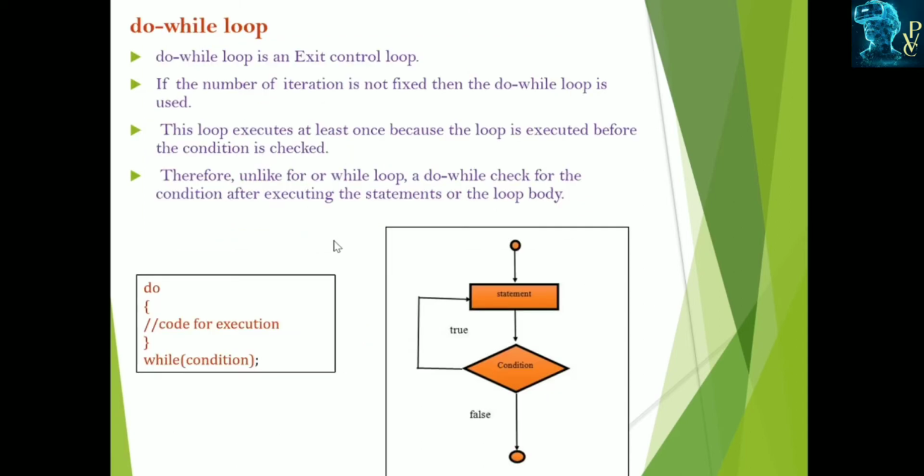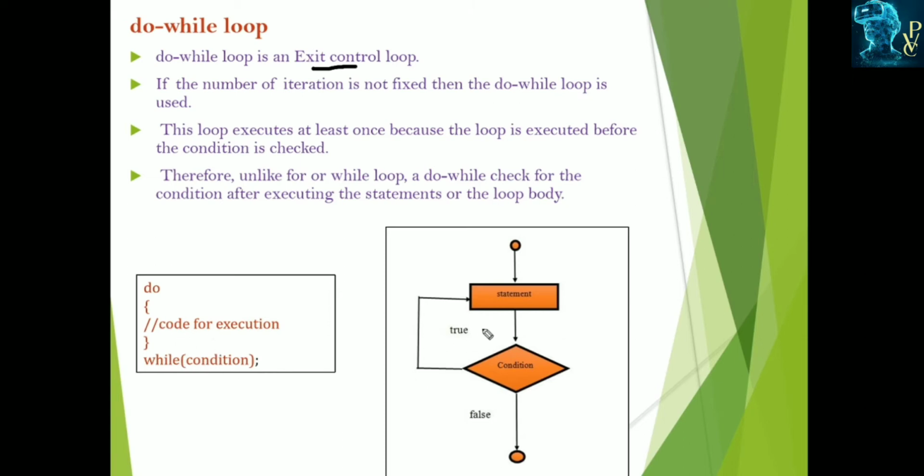And next is the do while loop. While loop is the entry controlled loop. Opposite to the while, do while is the exit controlled loop. This is called the exit control loop because observe the syntax. Here we start with a do and open brace, the statements are the body of the loop, and after the close we specify the while and condition. So what is the meaning of this? First it enters into the loop and then it checks.